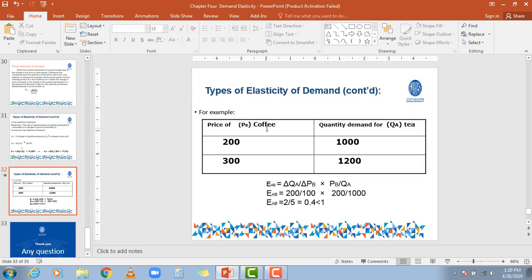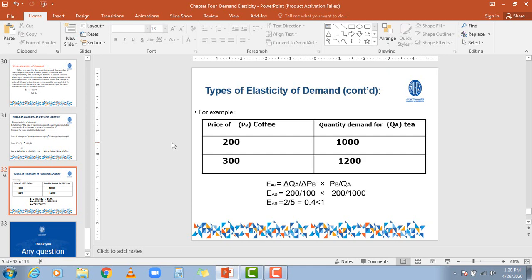Okay, now if the price of coffee is 200, the demand for tea will be 1000. But if the price of coffee increases from 200 to 300, the demand for tea will increase from 1000 to 1200.